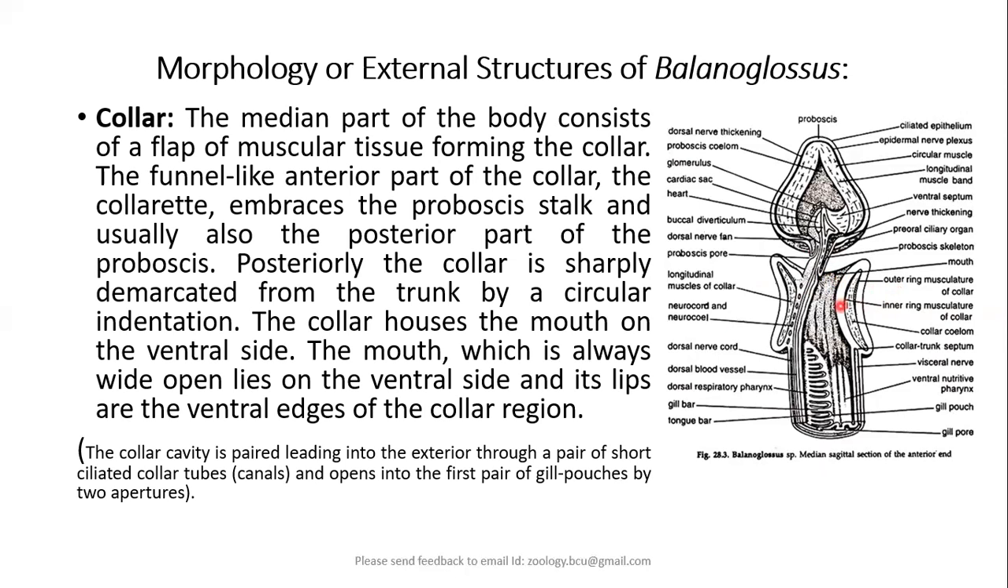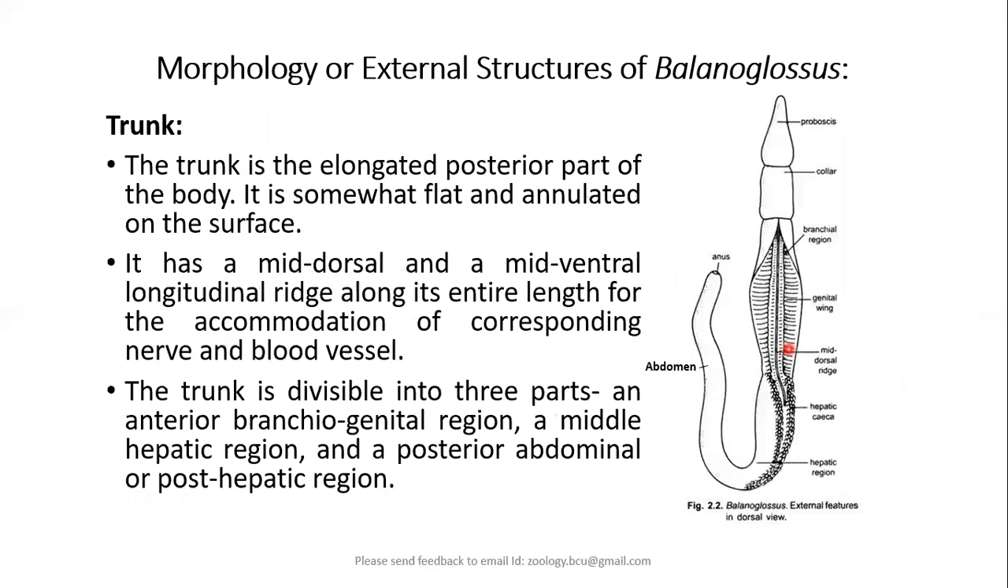Of course, we are going to study the coelom separately. In the collar also, we have a pair of coelomic cavities, which will open into the first pair of gill pouches in the trunk region. Coming to the third important portion of the animal body, that is the trunk region. So in this diagram, very clearly, you will be able to see the anterior proboscis, middle collar, and the posterior trunk region.